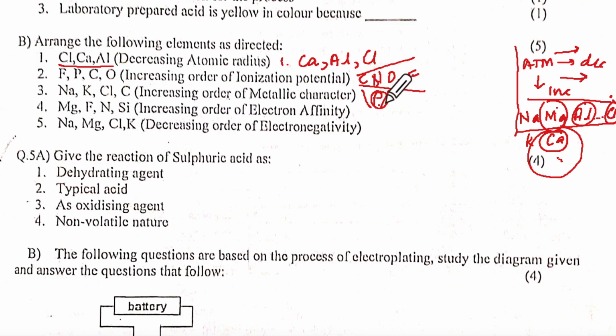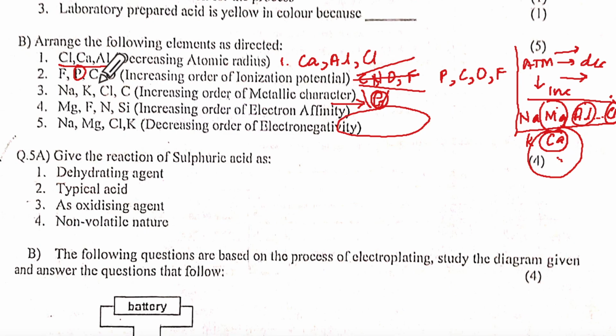So this will be in the next level here, it will be decreased, because it will have more radius. If there is more radius in the next one here, it will have less IP. So the least will be phosphorus. Understanding? Then carbon, oxygen, and fluorine. So it will be P, C, O, then F.